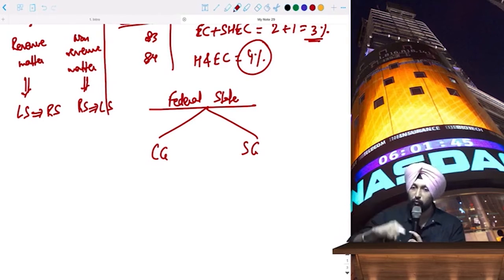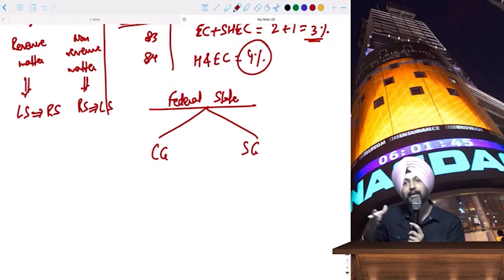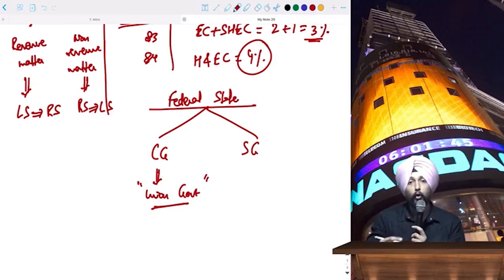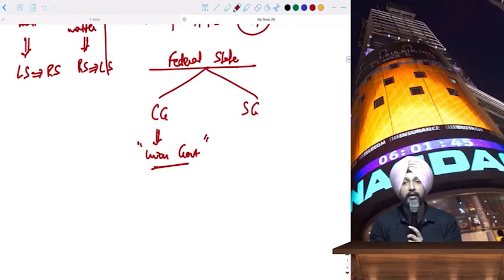Yes, at the center we have one government, but to have better control of the situation, there is a state government. Every state has its own government. The central government is also known as the union government, okay? Central government or union government, and then at every state level there is a state government also. Okay, so that's why India is called a federal state.